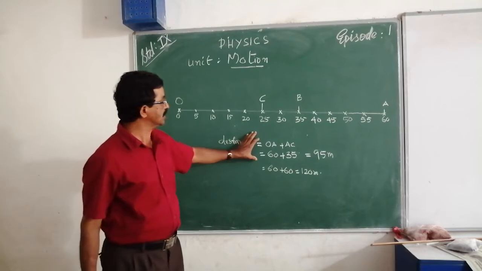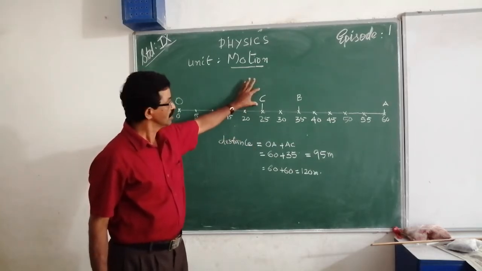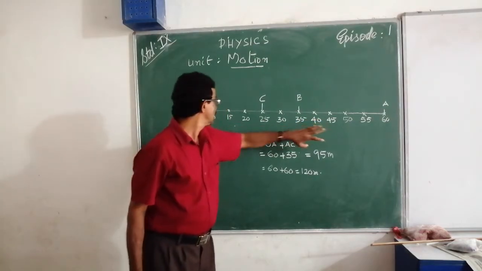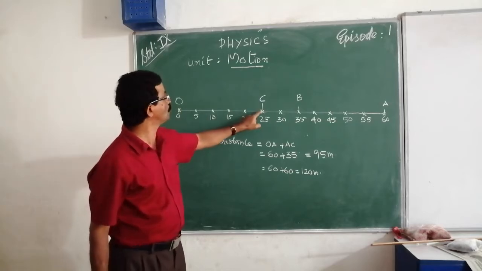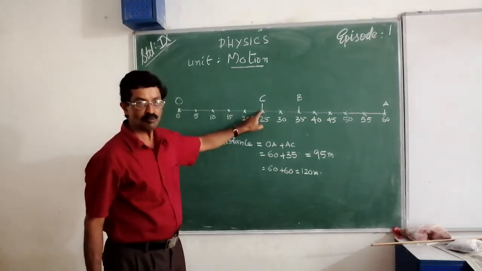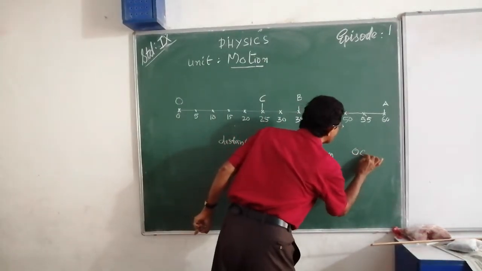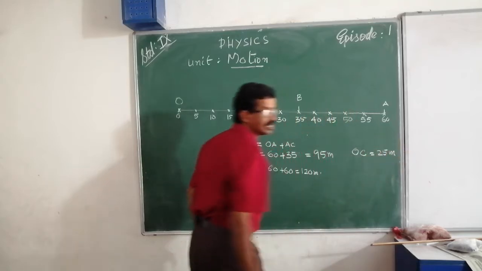In the first case, when the body returns to C, it traveled 95 meter, but the distance between the initial point and final point, OC, is equal to 25 meter only.